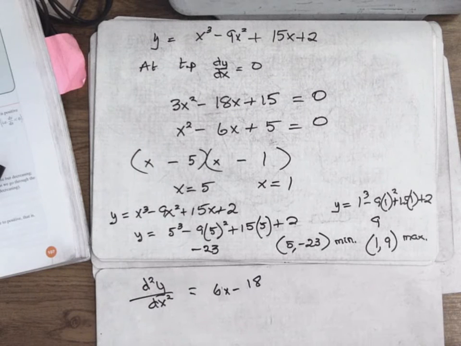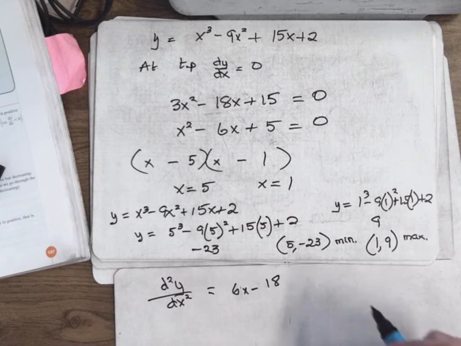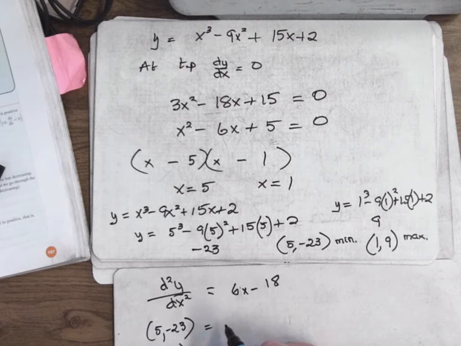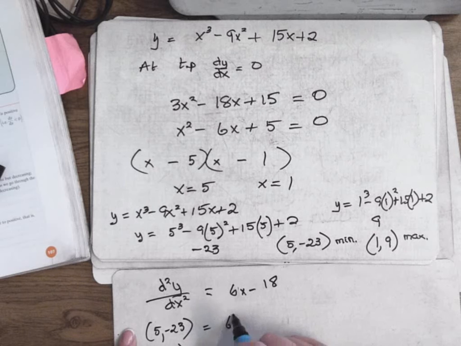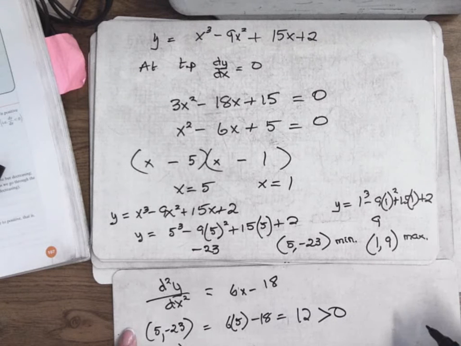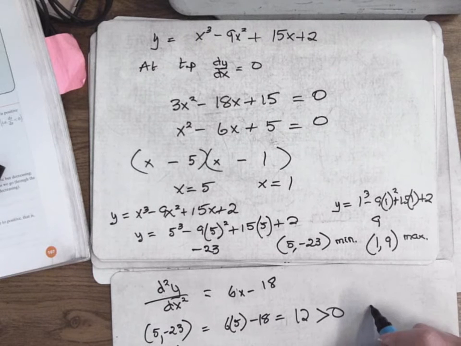Right, okay, and then you check it out at both points. So the turning points are 5, minus 23 and the other one is 1, 9. So all I do is fill in for x. At this point x is 5, so 6 times 5 minus 18, that would be 12, right? Which is greater than 0. So when d2y dx2 turns out to be greater than 0, that's the minimum turning point, right?